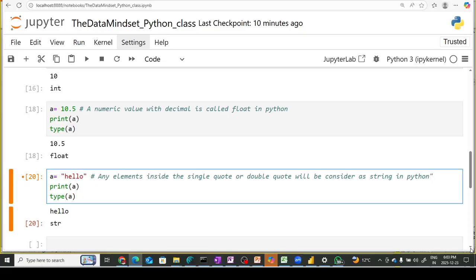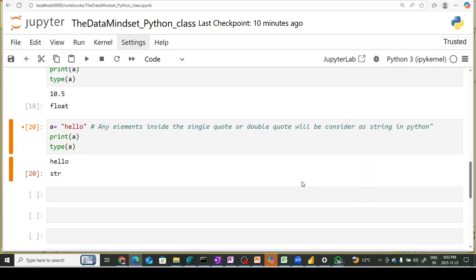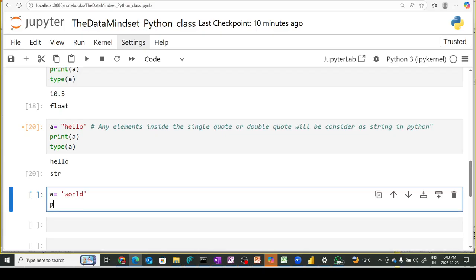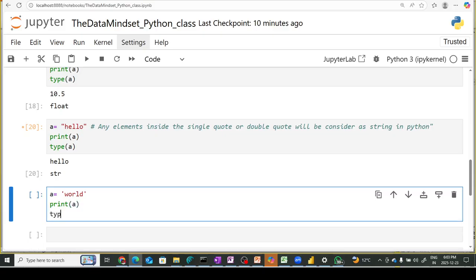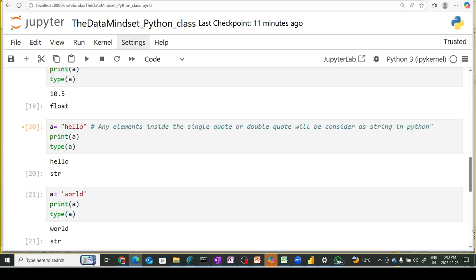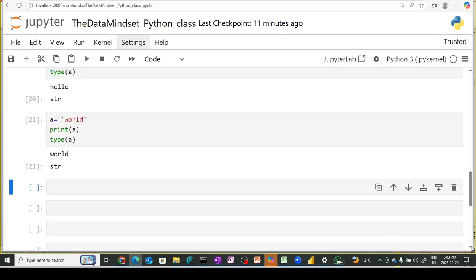Let me talk about some more examples. If I write a is equal to world, and then again print a and take the type of a, it will give me the response that the type is str. So this will be considered as a string.